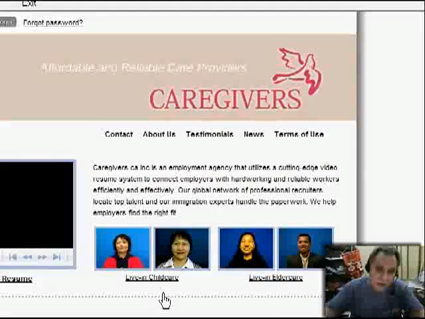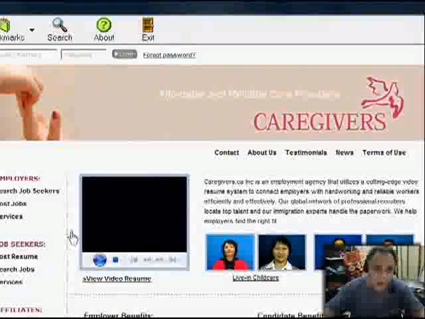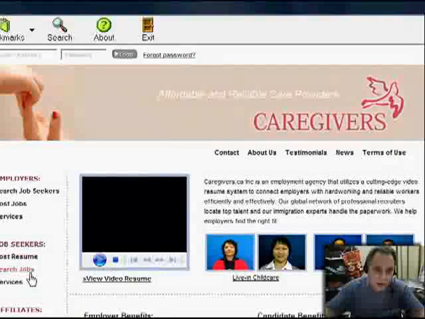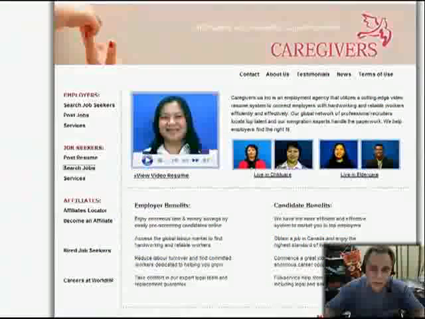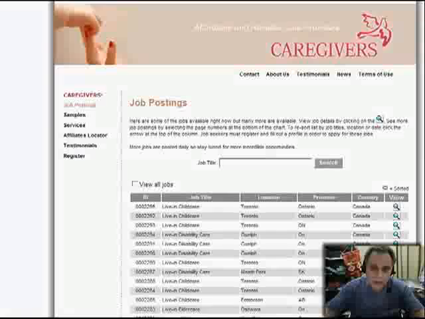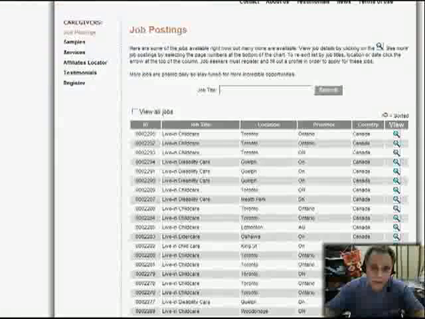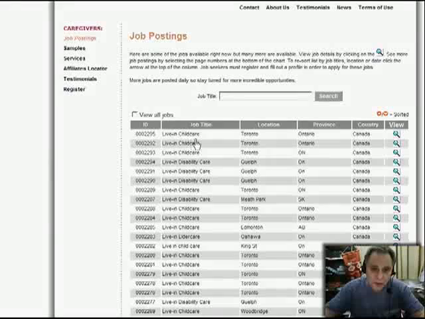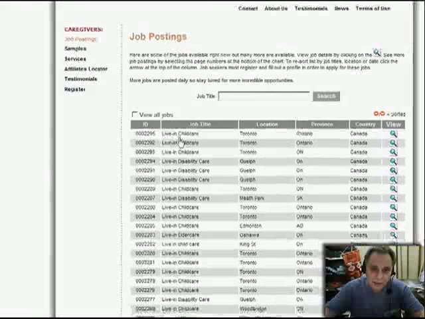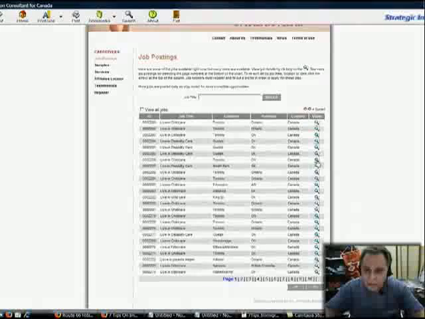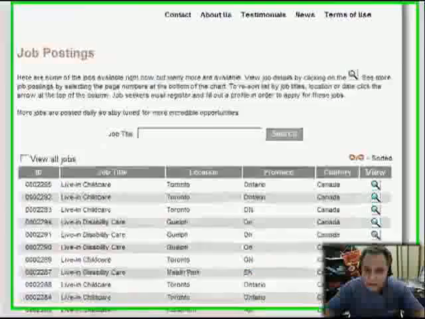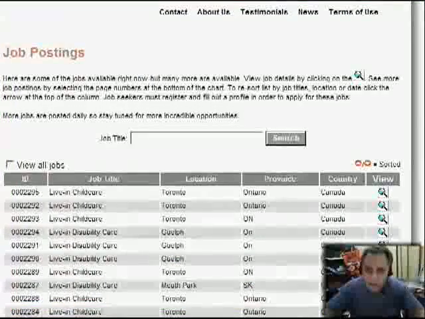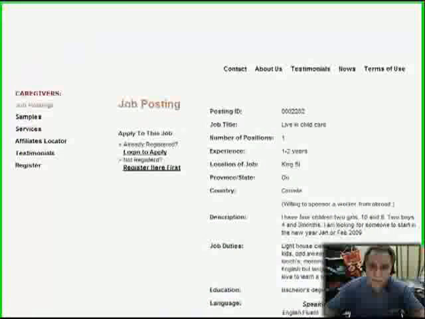So you care for a child, or you care for an elderly person. Okay, so let's click here, job search. Okay, and right here we have a lot of jobs. Here it tells you the job title, live in childcare. If you click right here, you can go in there and see exactly what the job is.